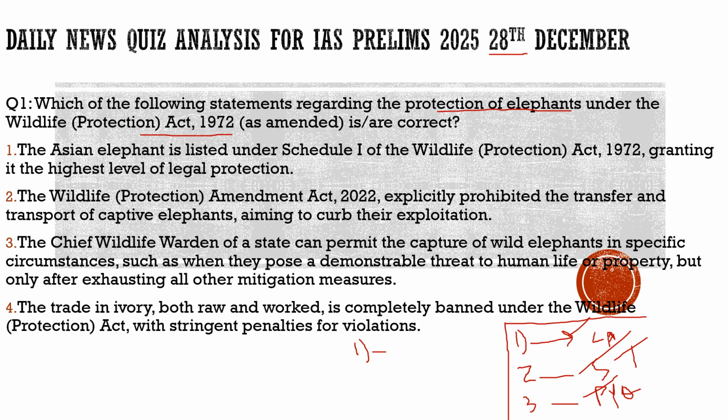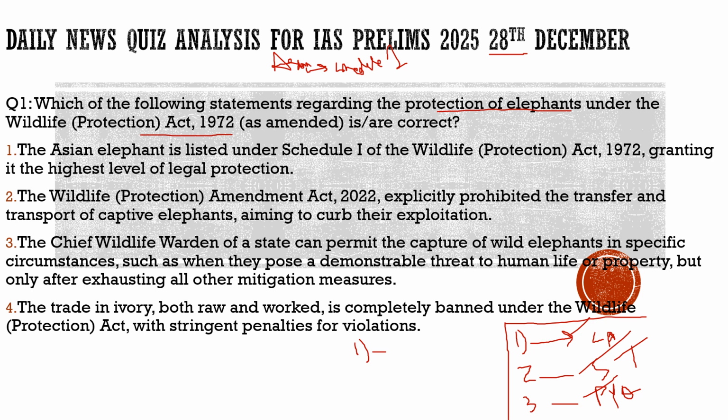the issue with the elephants, their status, where they are scheduled, their status with respect to the Wildlife Protection Act. You know about elephants, the Asian elephants, which are mostly found in our country. They are under Schedule 1 of the Wildlife Protection Act 1972. So what do they enjoy? They have a high degree of protection. Those animals which are under Schedule 1 have a high degree of protection.